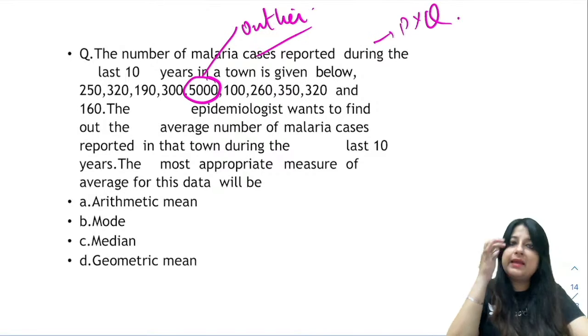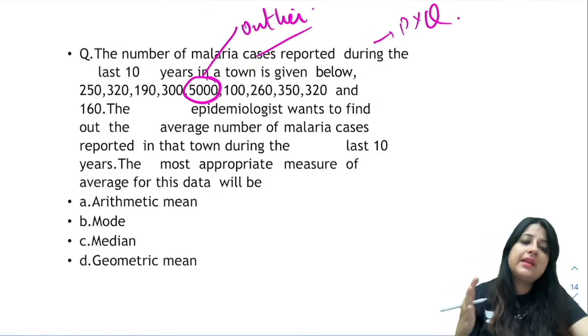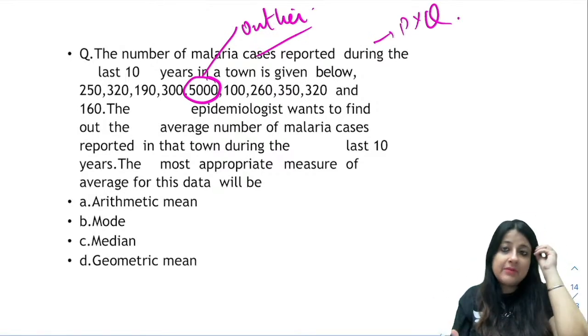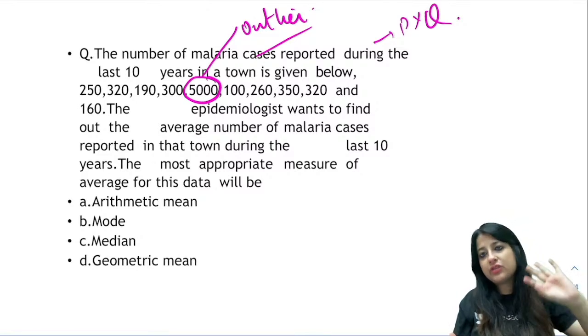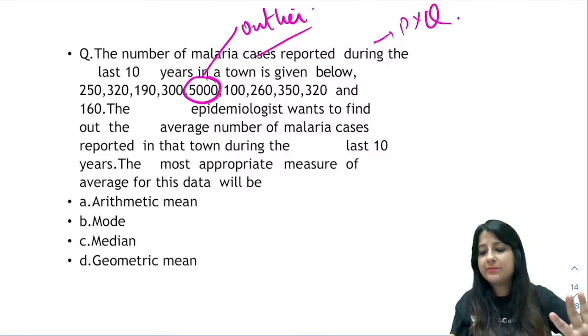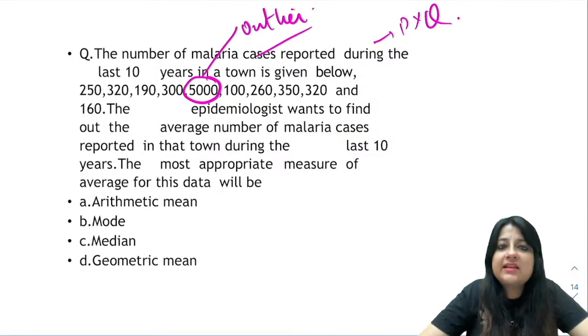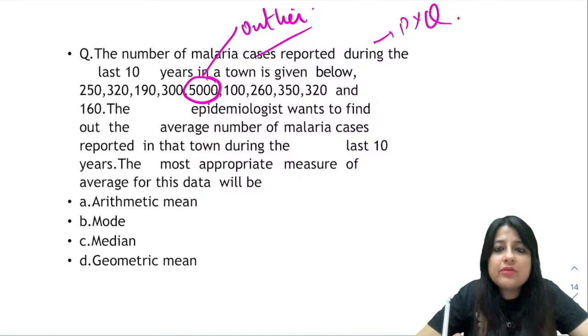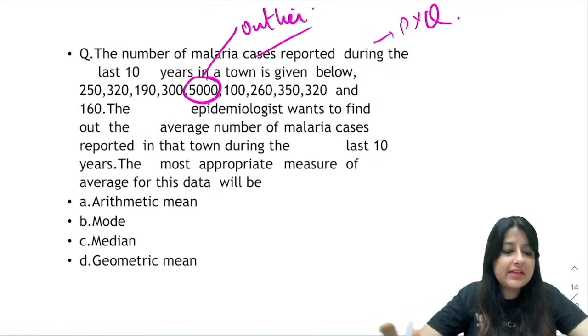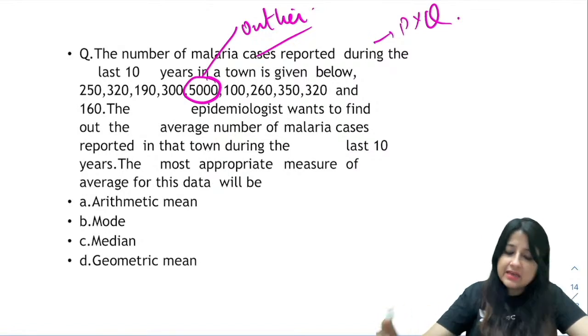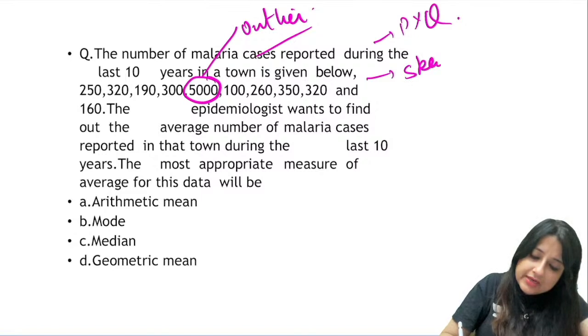Why does it appear to be an outlier? Because it is an extremely high value. Now I'm telling you, an outlier can be an extremely high value or an extremely low value. But 5,000 does not belong anywhere in this data set. Maybe I was supposed to type 500 and by mistake I typed 5,000. So this is a skewed data set.